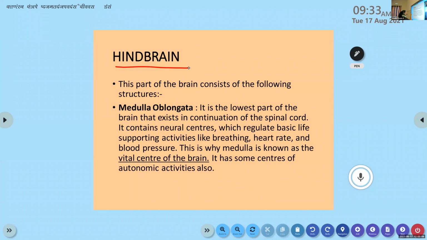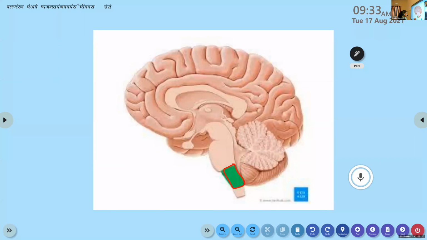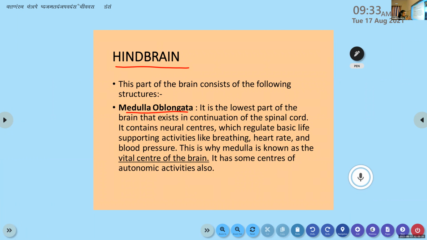So again, hindbrain starts with medulla oblongata. It is the lowest part of the brain that exists in continuation of the spinal cord. See here, after this, it's the spinal cord that's going deep into the central part of our body. So this is the continuation of the brain, or the joint between the brain and the spinal cord. Remember, when we draw the structure of the brain, the part that comes at the bottom, just before the spinal cord, is the medulla oblongata.